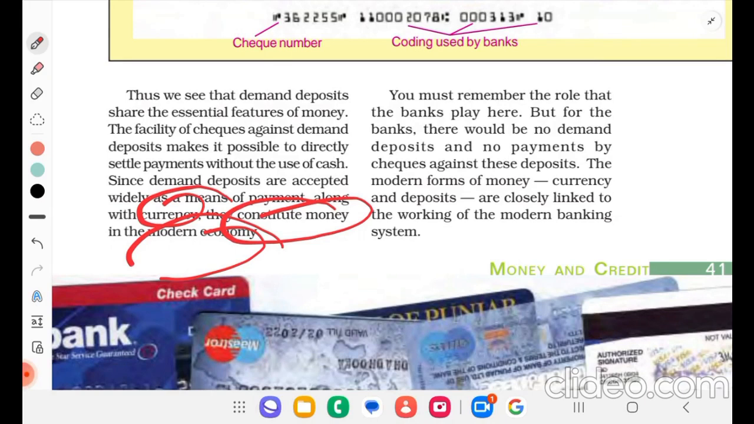The modern forms of money, currency and deposits, are closely linked to the working of the modern banking system. Currency and deposits basically are money.